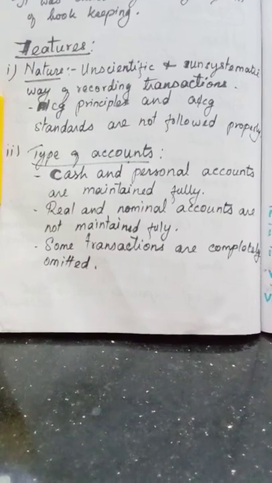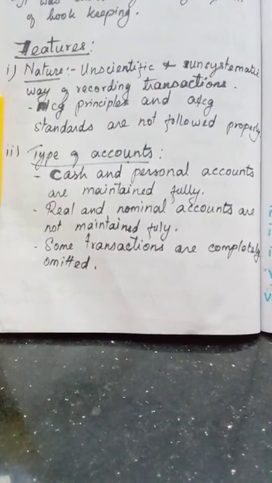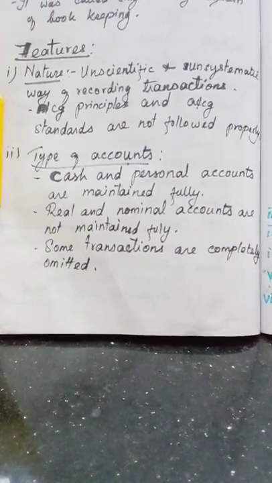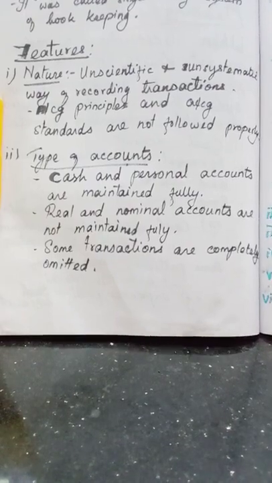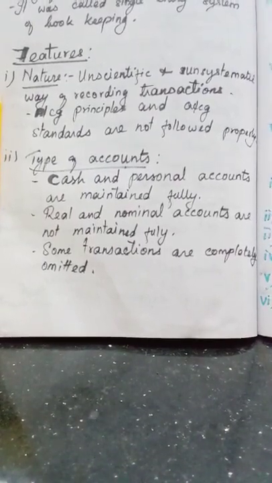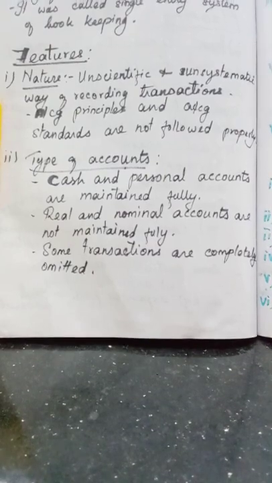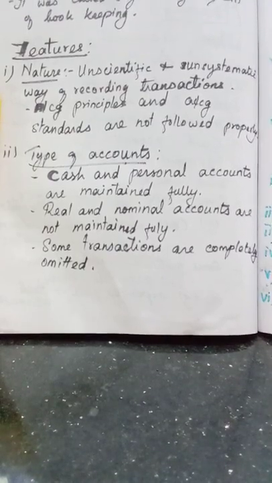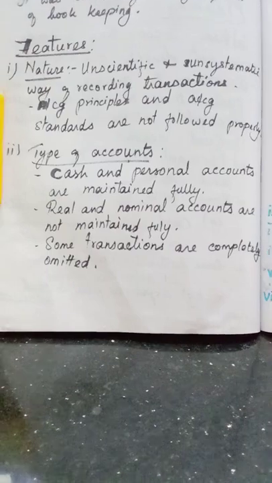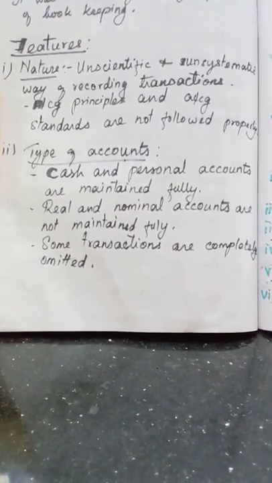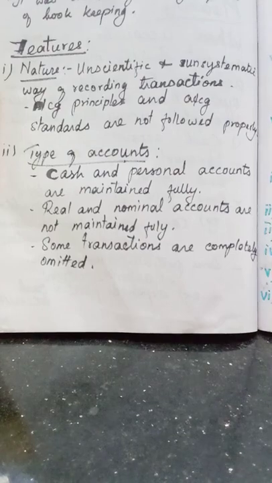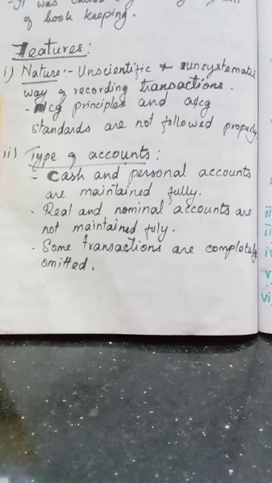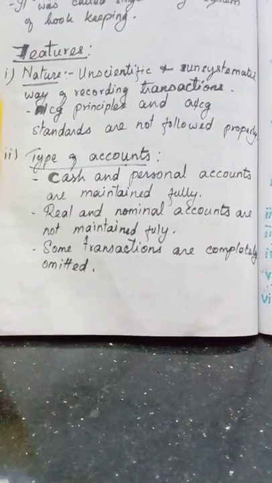Now shall we learn the features of this single entry system or accounts from incomplete records. The first point is the nature. Before that, what is the meaning of features? Another name for features, they may ask a question, is characteristics of accounts from incomplete records. So the other word for feature is characteristics or characters of accounts from incomplete records. Okay, so the first point is nature. What is the nature of this accounting system?